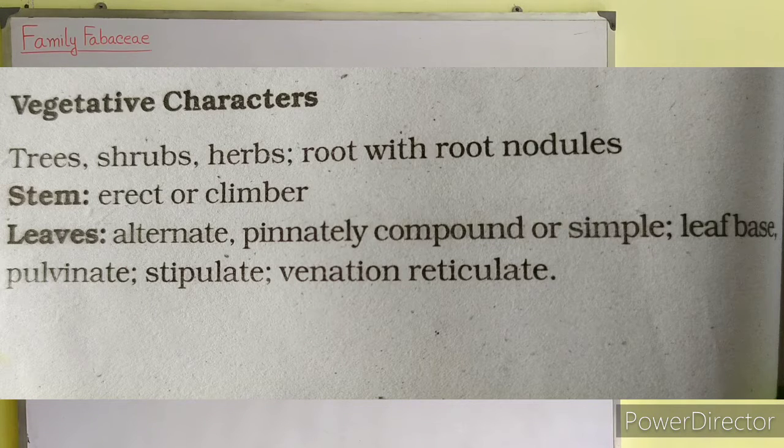First we will learn about the vegetative characters of the family Fabaceae. It can be trees, shrubs or herbs. They have root with root nodules. Stem is erect or climber.